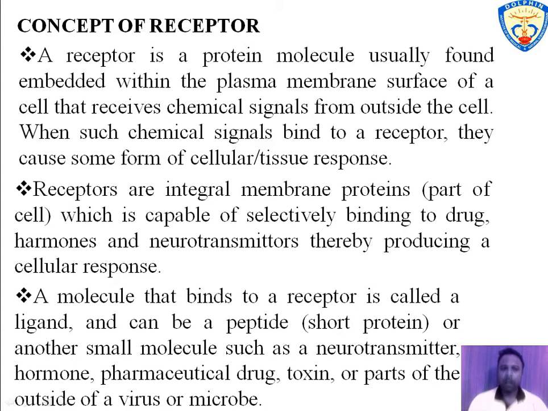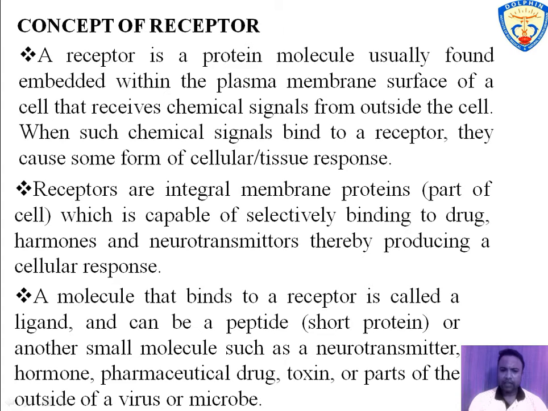A receptor selectively binds with a drug, that is an exogenous ligand, and also binds to endogenous ligand, that is hormone or neurotransmitter, and after binding produces biological response. A drug bound to receptor is also called ligand.